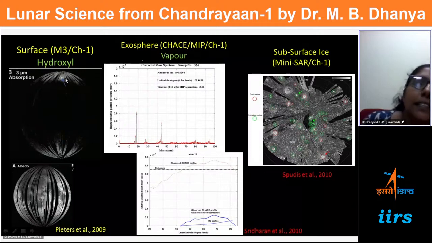And this is what we expect, because the moon sees direct solar radiation, the surface gets heated, and the heating is more near the equator. As we go towards the pole, the temperature falls down. Typically near the equator the temperature is around 400 Kelvin, and as we go to the pole, it comes close to 100 Kelvin.